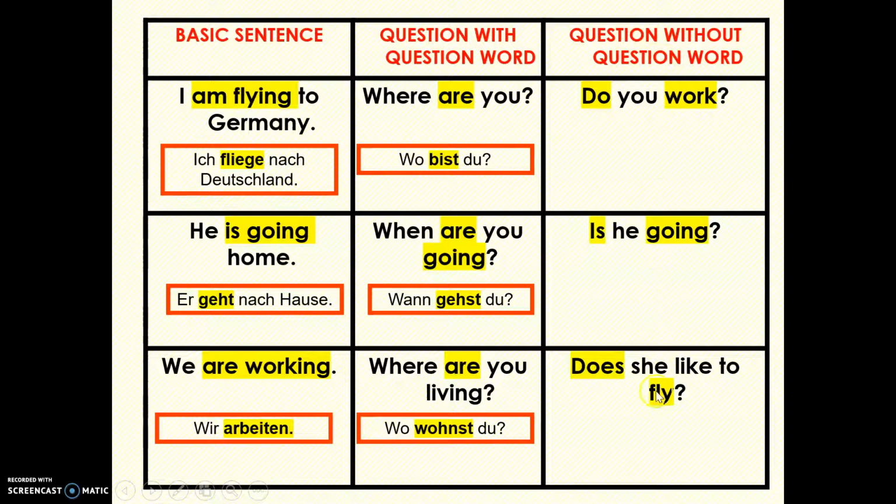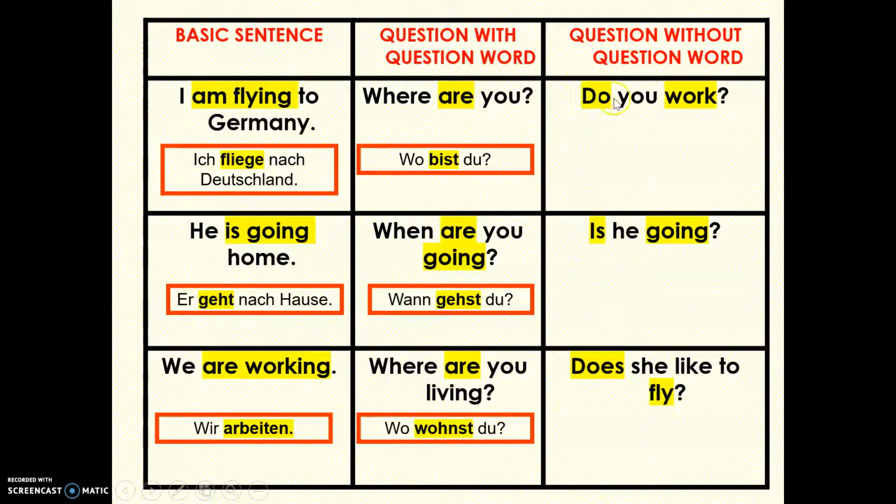Now the hard ones. Questions without question words. Do you work? Is he going? Does she like to fly? Two verbs. We're going to get rid of the do, and this is the only type of word order where the verb comes first, just like it does in English. Verb first, verb first, verb first.